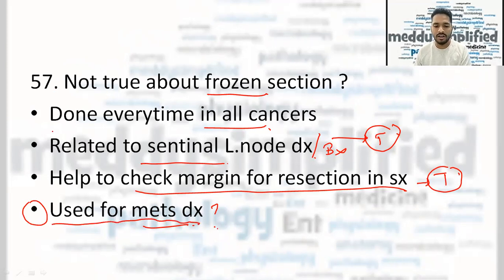But the definitive option which I remember was done every time in all cancer, and according to me, the answer should be this one.